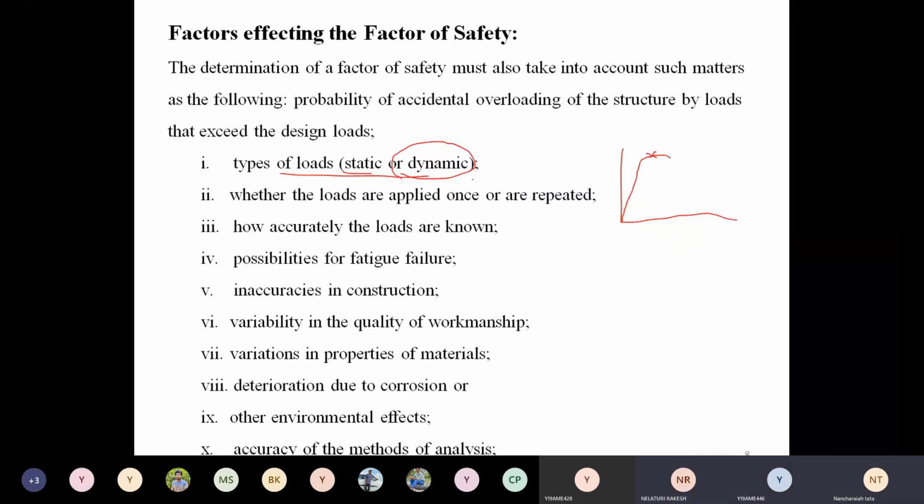If the dynamic load is acting, it is continuously varying from maximum to minimum, so it is a variable load. Due to that, the maximum stress induced in the component may suddenly increase with less load. For that, you consider the factor of safety.